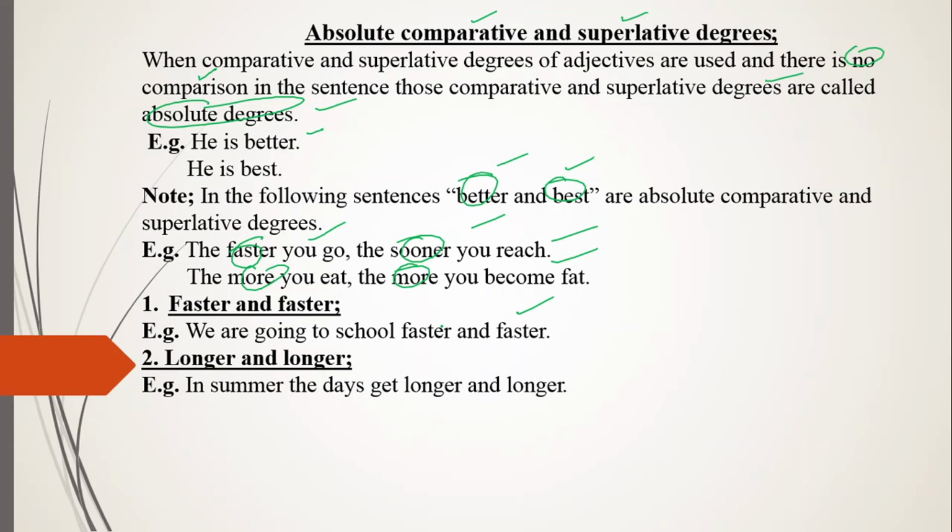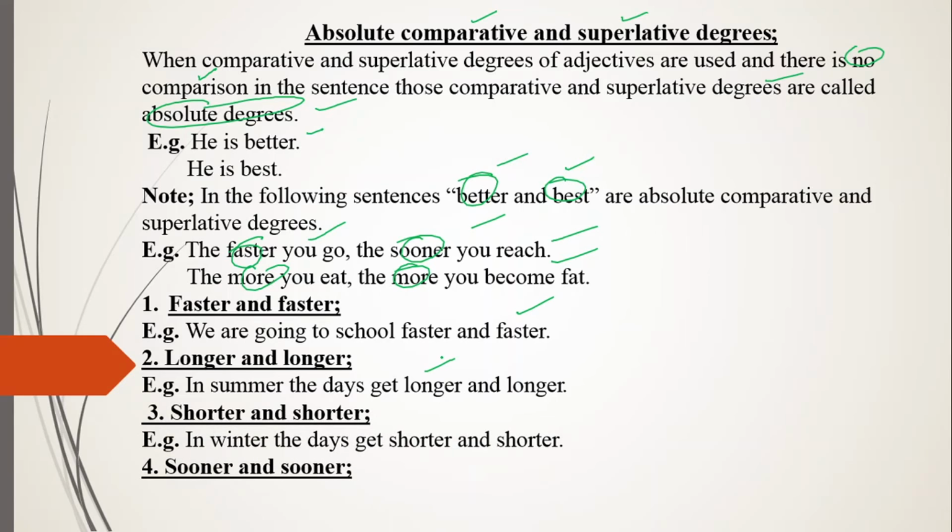Next, longer and longer. In summer the days get longer and longer, means every day the date changes, and in the same way the days get longer and longer, and the nights get shorter and shorter. Why? Because if you have seen, in the summer our days are quite long, and in winter the days are quite short. The opposite is true in winter: the days get shorter and shorter, and the nights get longer and longer.